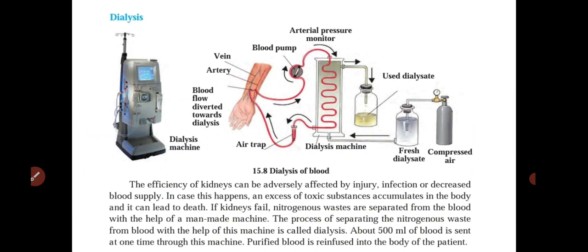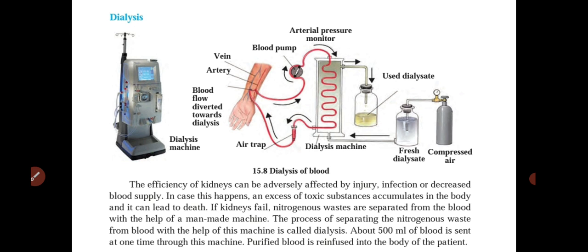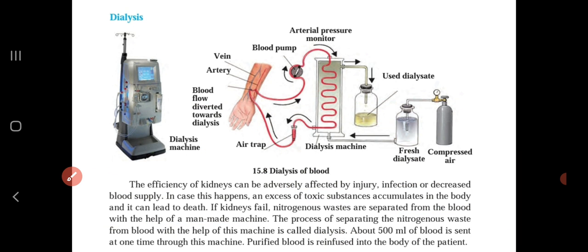You can see here, the efficiency of kidneys can be adversely affected by injury, infection or decrease in blood supply. In case this happens, an excess of toxic substances accumulates in the body and it can lead to death. So if the kidneys fail, nitrogenous wastes are separated from the blood with the help of a man-made machine, and the process of separating the nitrogenous waste from blood with the help of this machine is called dialysis. Very important, it is called dialysis. About 500 ml of blood is sent at one time through this machine. Purified blood is reinfused into the body of the patient.